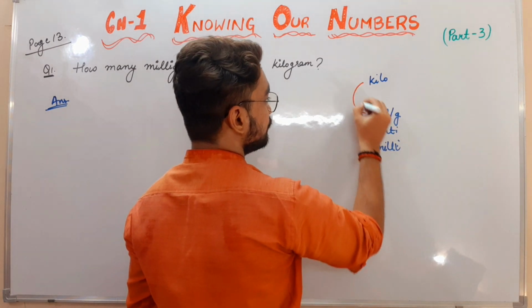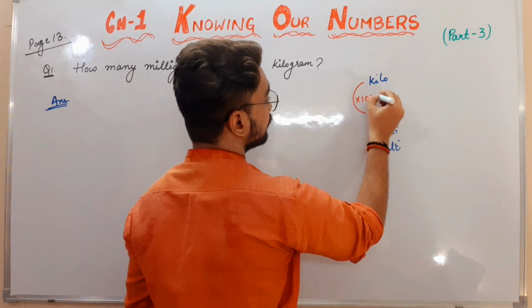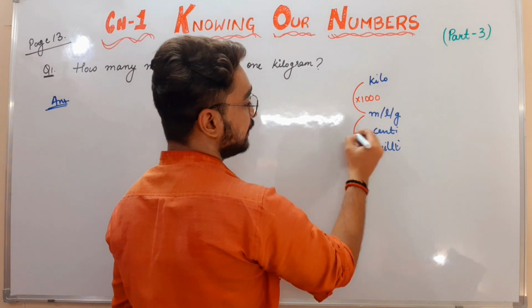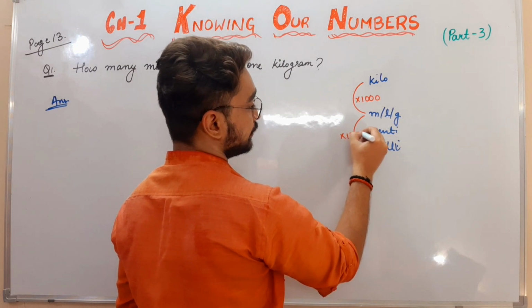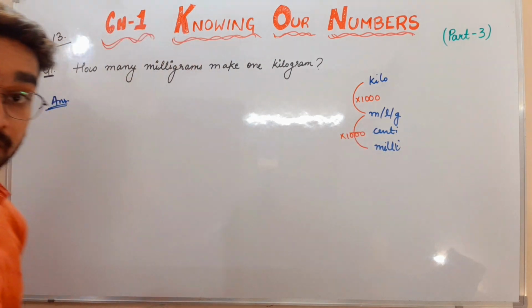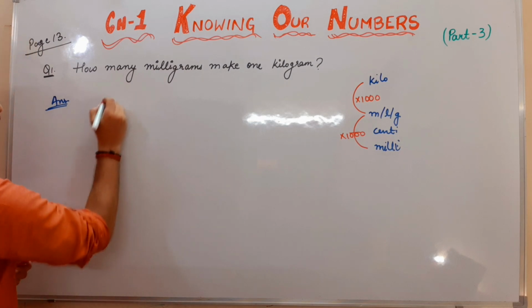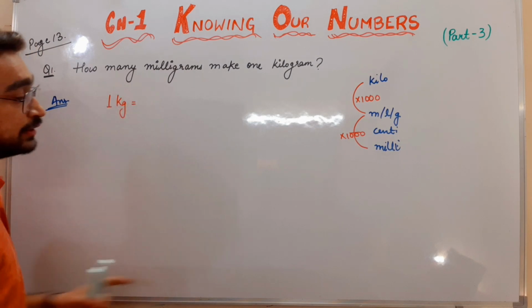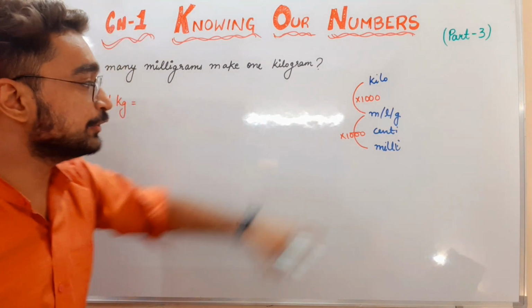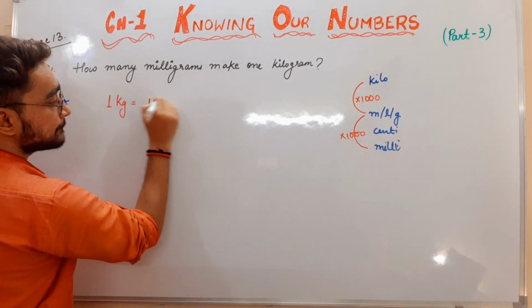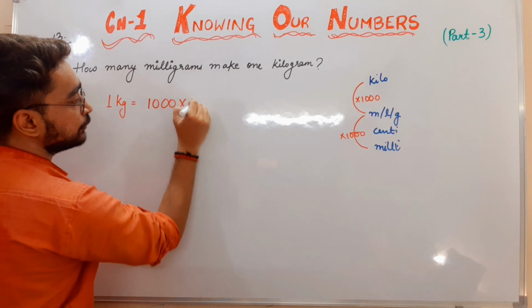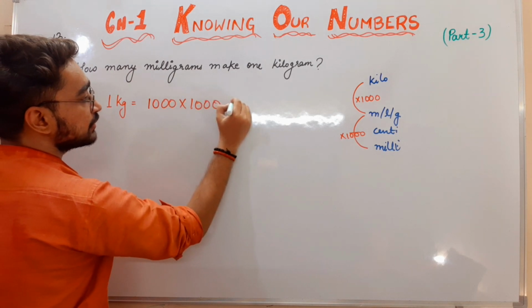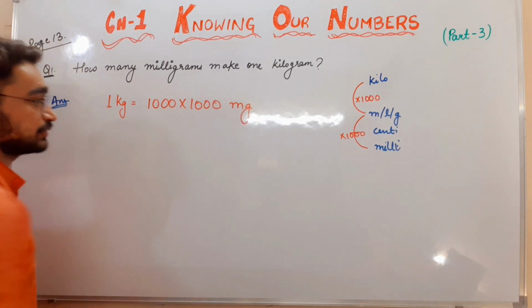Kilo to milli is 1000, and milli to milligram again 1000, if you do remember. So I can say that 1 kilogram will be having 1000 into 1000 into 1000 milligrams.